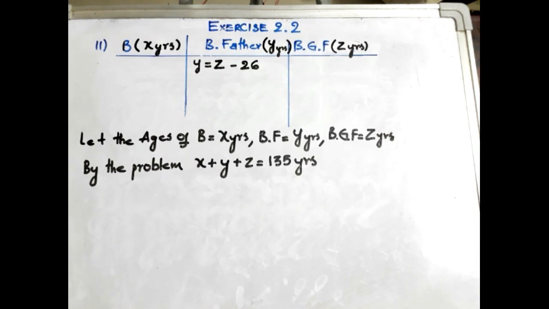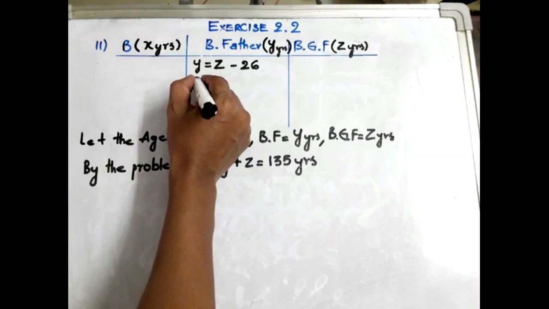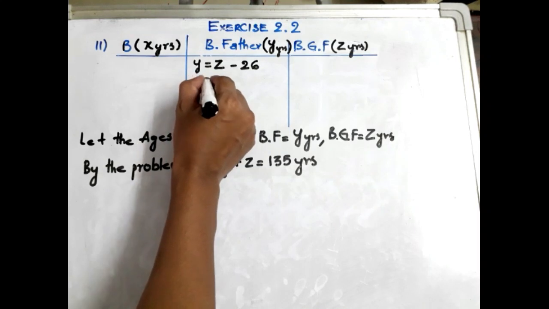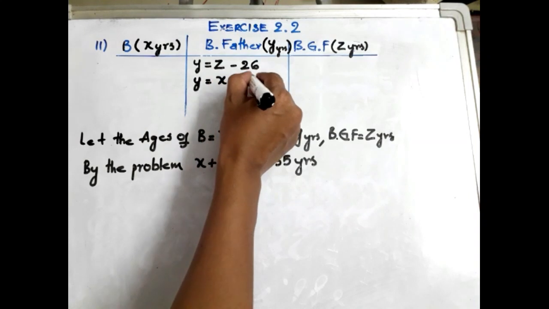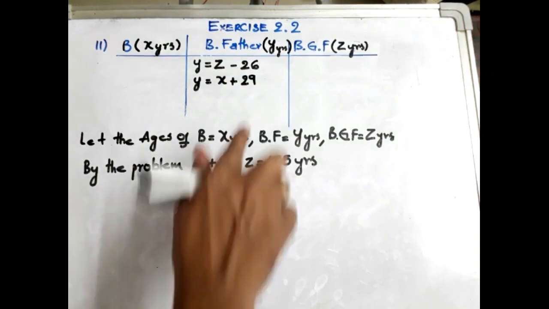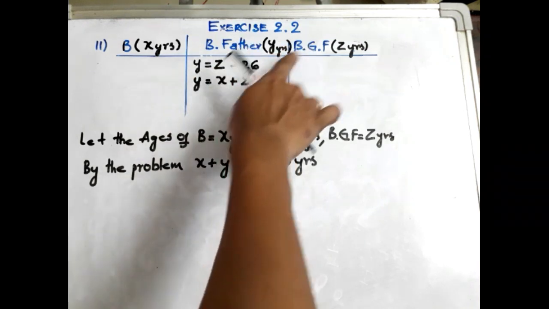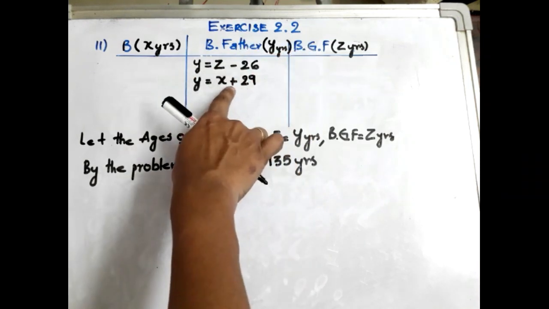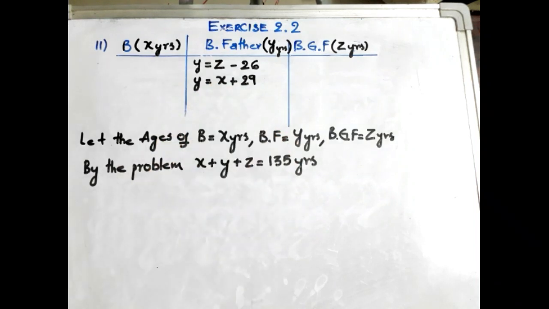And 29 years older than Baicheng, so we can write Y is equal to X plus 29. Hope you are clear. 26 years younger than grandfather and 29 years older than Baicheng.